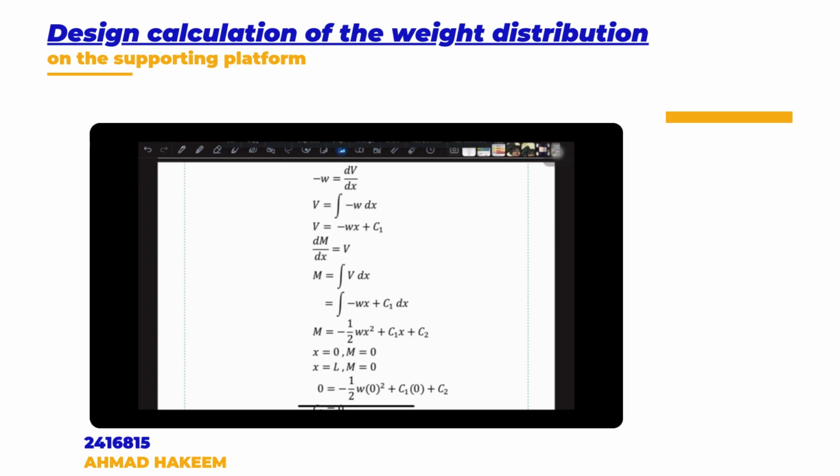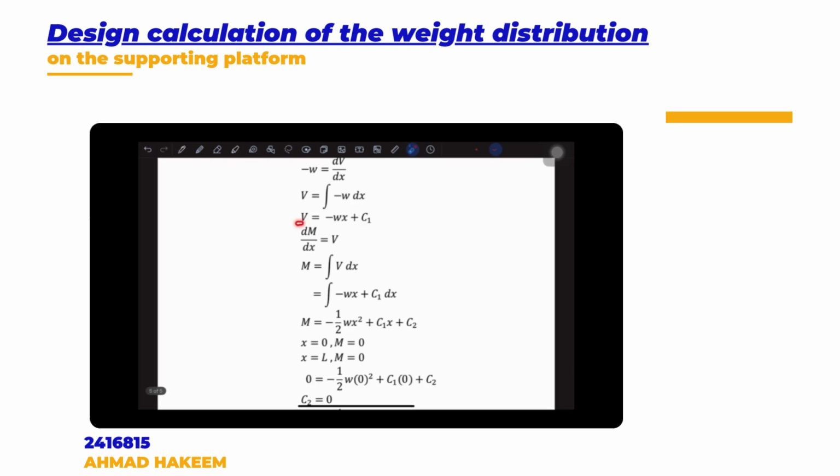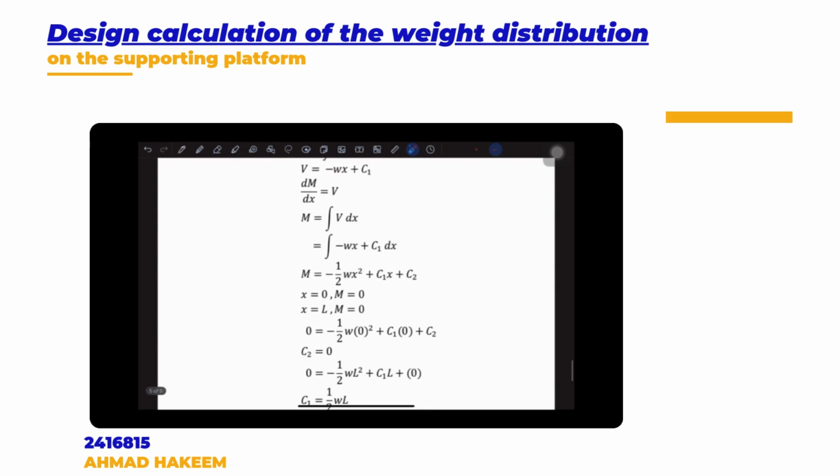Then we have also V is equal to dM over ds, where M is the bending moment. So to get M, we have to integrate V ds. Here we got V is negative Ws plus C1, so we just put it in here and integrate it. And lastly, we got the bending moment is negative 1 over 2 Ws square plus C1s plus C2.